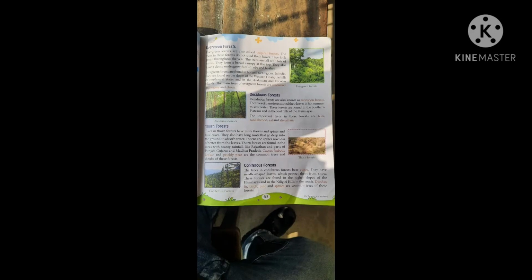Many of the trees grow naturally. If they grow naturally, we call it natural vegetation. We cannot go and plant them there. They grow automatically, or naturally, and that is called natural vegetation.